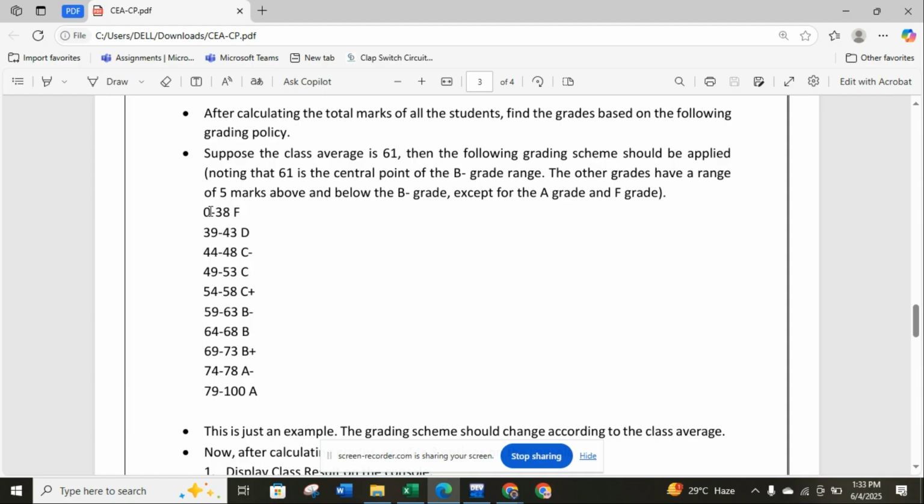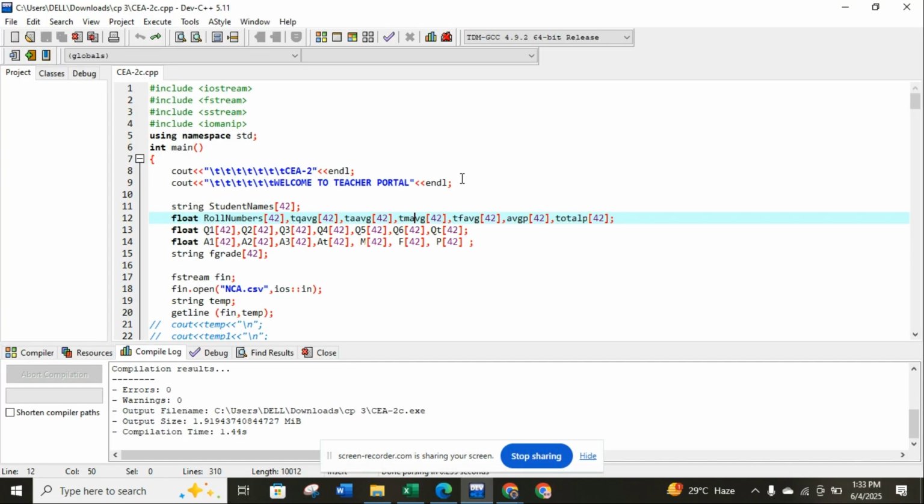Let's move toward our code. I'll explain to you guys what the code is. So this is our code. Starting from the top, we can see that we use four header files. This is iostream, which is for input and output, as you all know. Fstream is for file handling. Sstream is for string parsing, and iomanip is for formatted display,